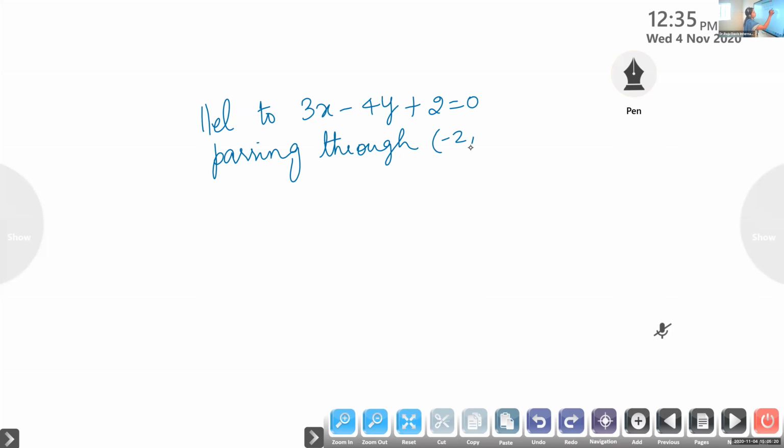Passing through the point minus 2, 3. Find the equation of the line parallel to 3x minus 4y plus 2 is equal to 0 and passing through the point minus 2, 3. So can you give the answer?